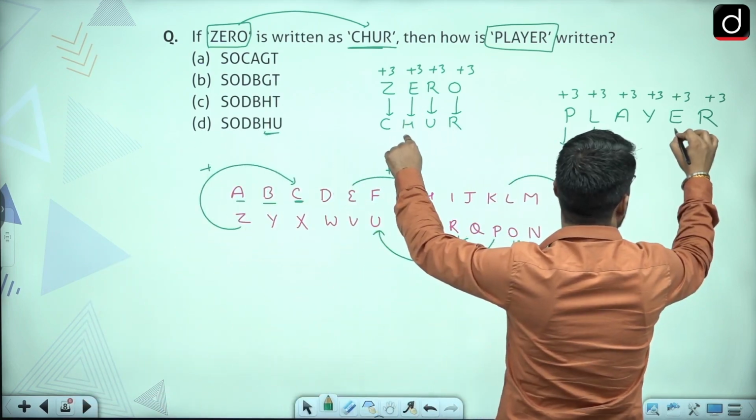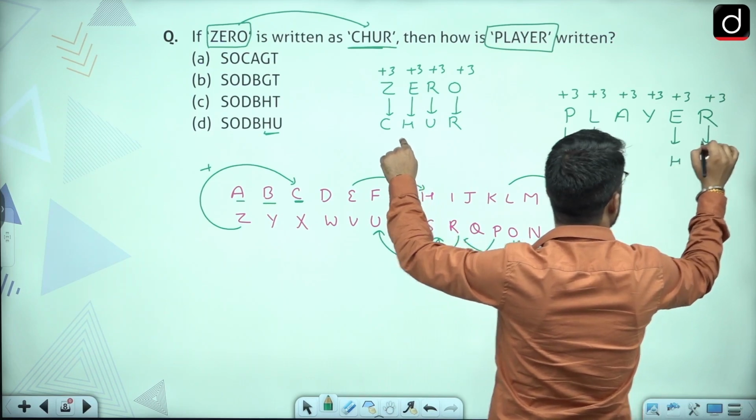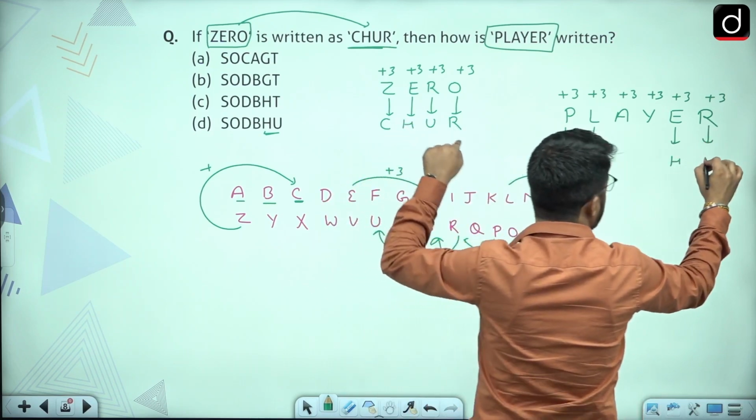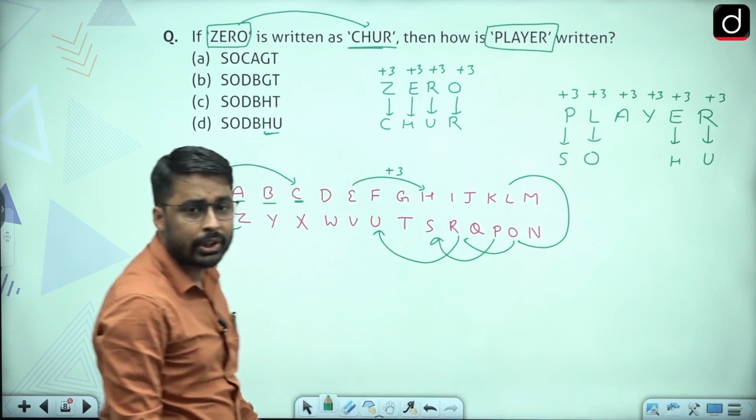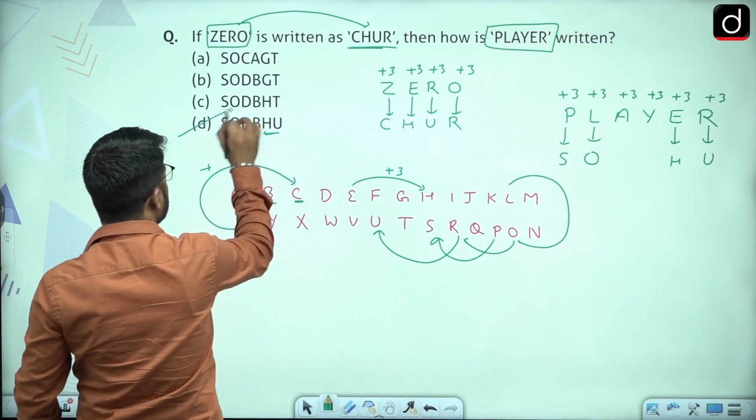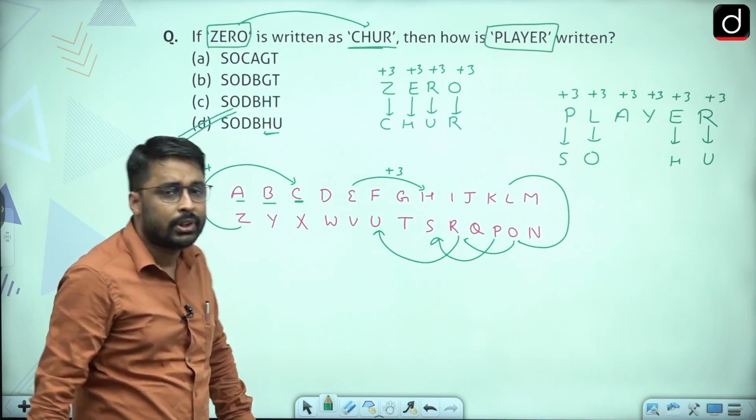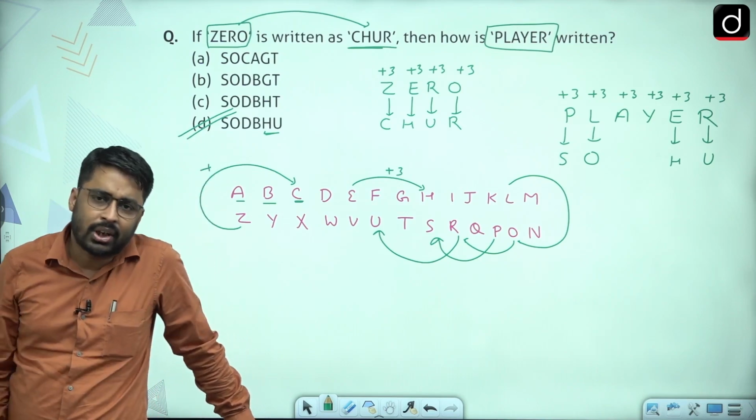Here E is H, so at +3 gap, it will be H only. R is U at +3 gap, so it will be U only. So the last 2 letters should be HU. There was only one option that had the last 2 letters as HU. So you could have marked your answer here.